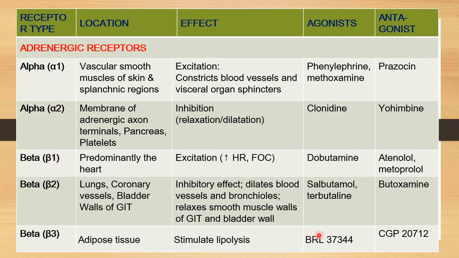And here are the drugs. These are the agonist drugs. That means these drugs will bind with the respective receptor and mimic the action of sympathetic stimulation. While here are the groups of drugs that selectively bind to the receptors and block that particular receptor, and by that they will inhibit the sympathetic stimulatory activity. Okay? Details about their mechanism of action, how they work, and their uses, all that you will learn in your second MBBS during pharmacology.